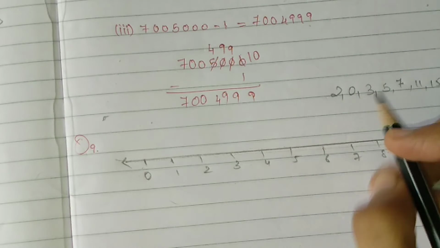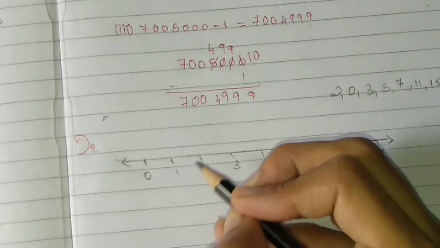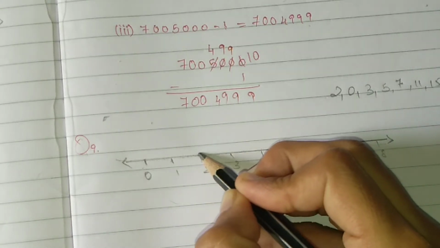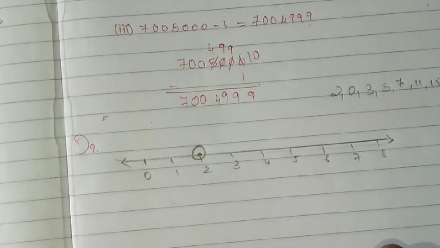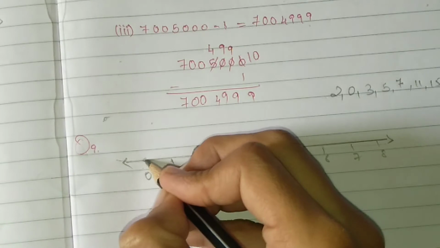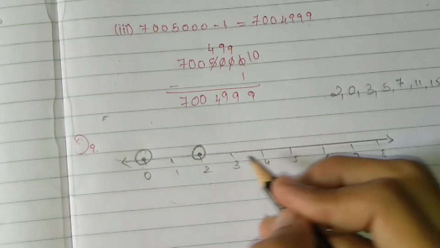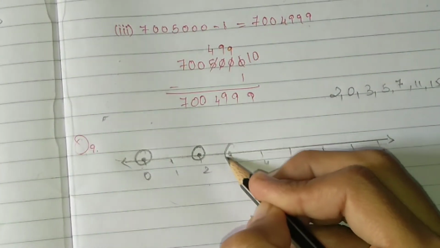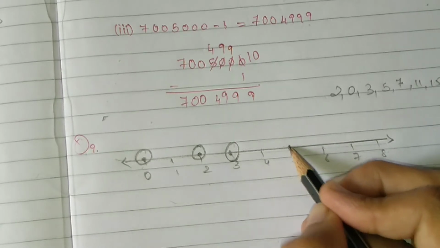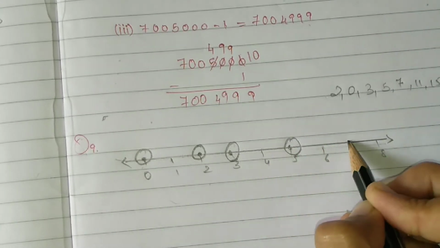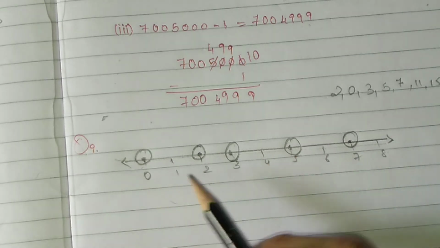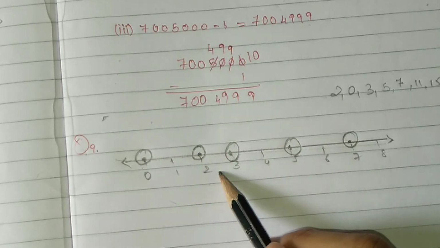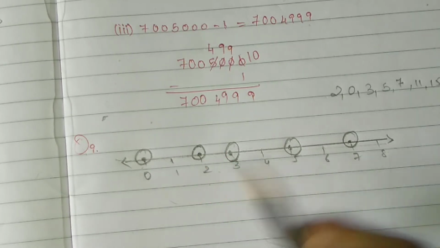Okay, first 2 is there. So on one number line only I am doing. See, representing 2 over here, 0, so 0 here, 3, so 3 is also here only. 5, so mark the 5, 7, and so on. Okay, the same way we have to draw. If you want to draw a different number line for the different numbers, you can do it. That also is right.